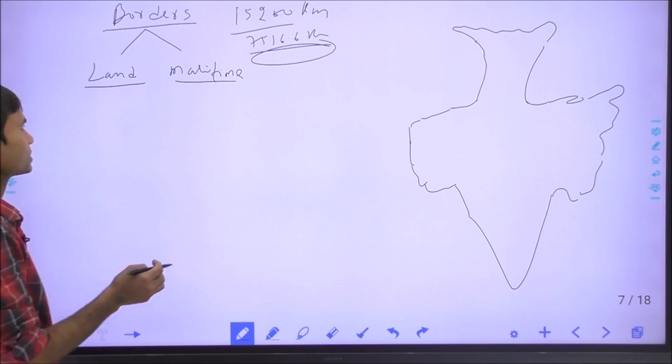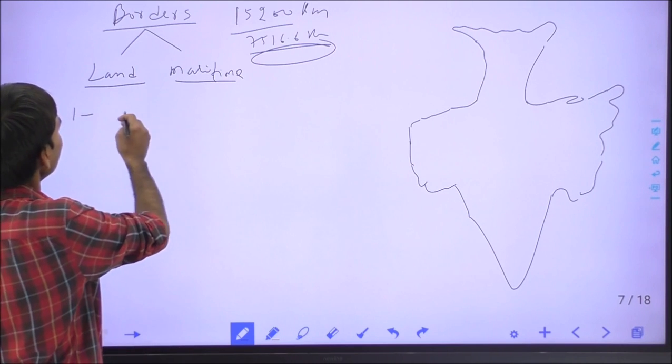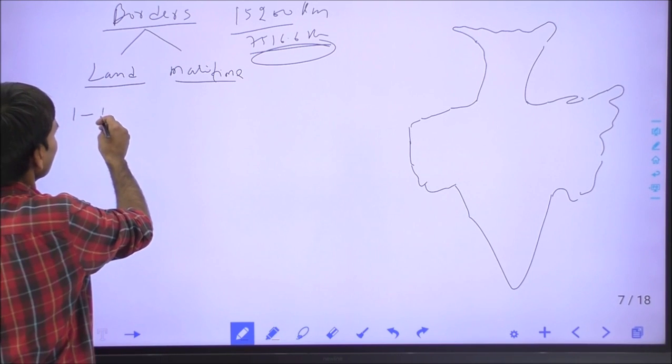So then the land borders, important land borders of India. India has the largest land border with Bangladesh.